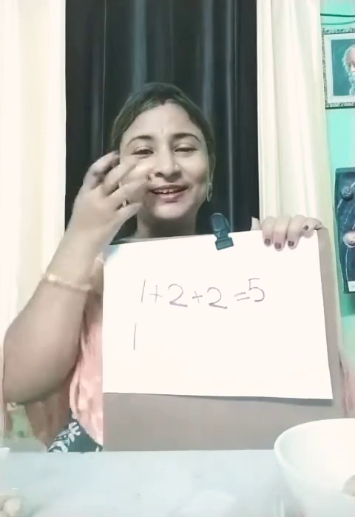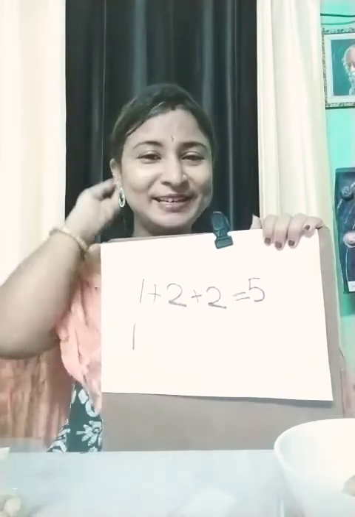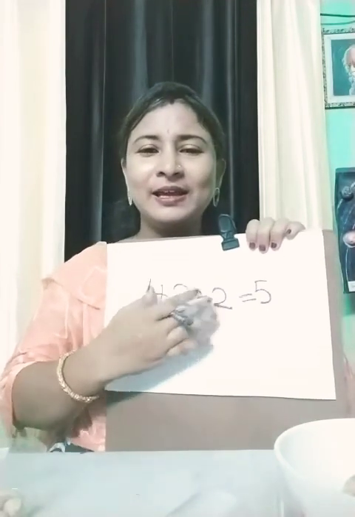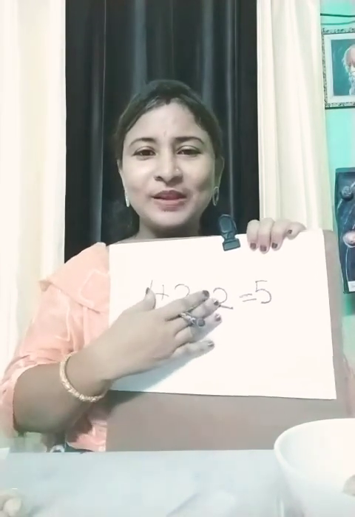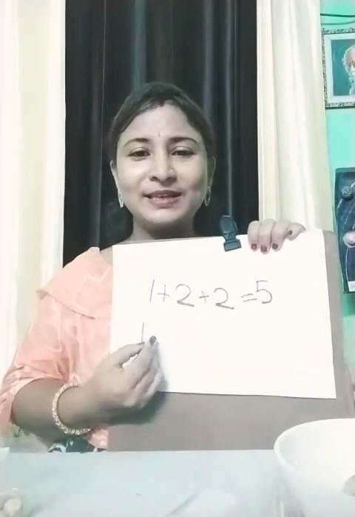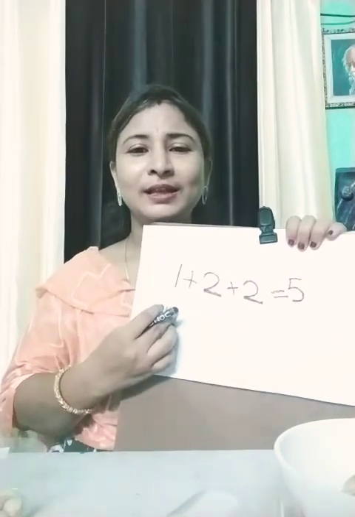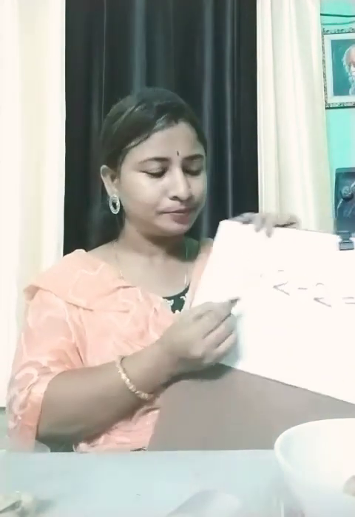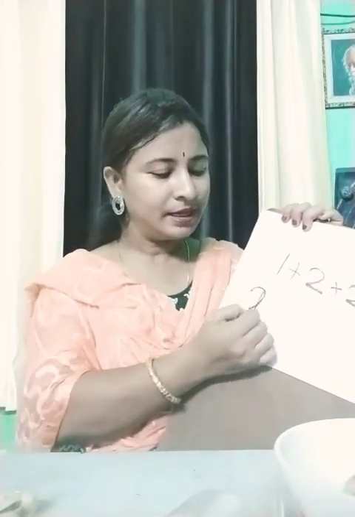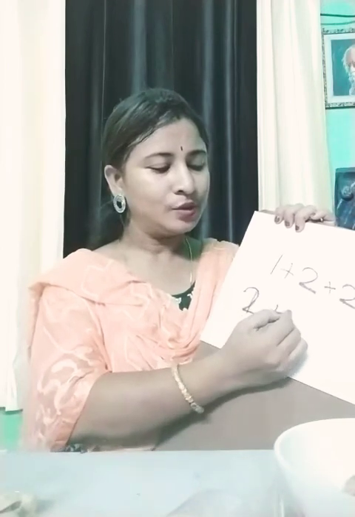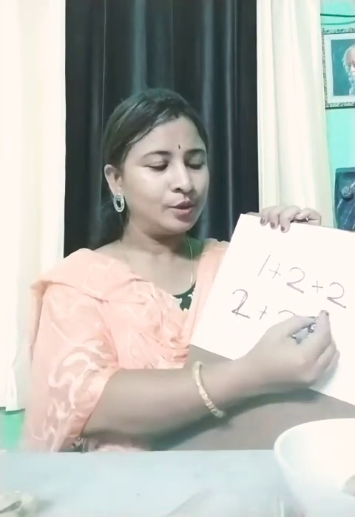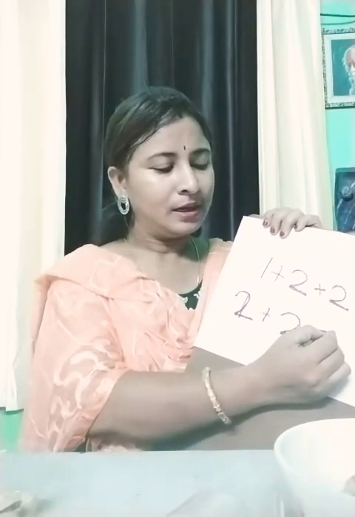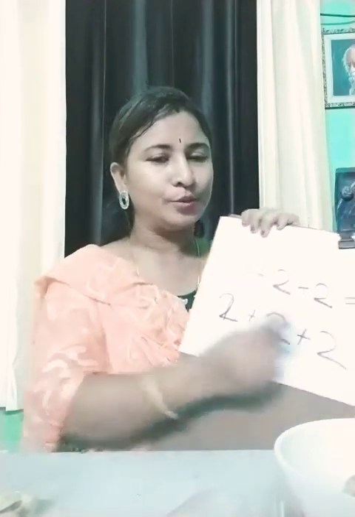Today we will learn one more new thing. These are not equal numbers for addition. But if I say, Rohan, you take 2, Sonakshi, you get 2, Rahul, you get 2.